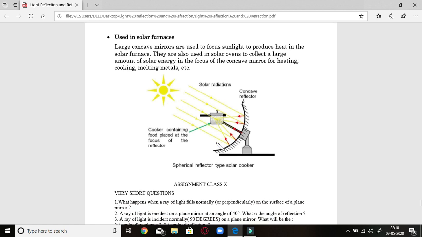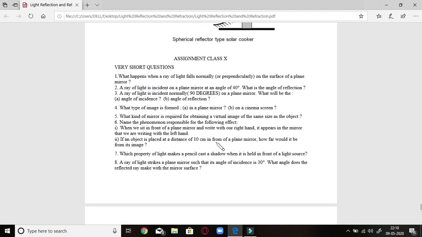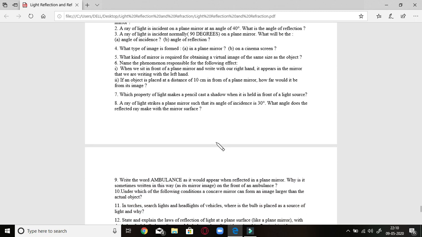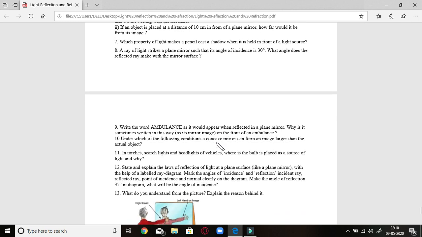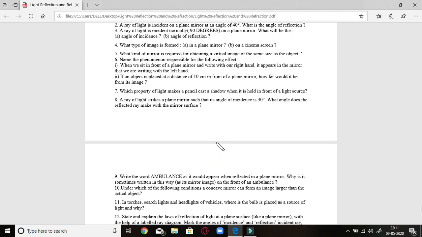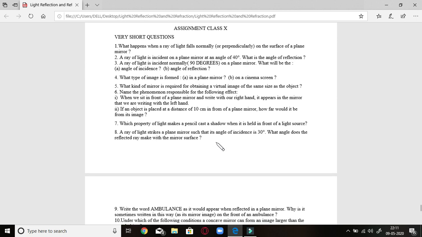Okay, now next I'm giving you an assignment on this one with short answer type questions. Various questions are given here, students, approximately 13 questions, so that you can assess yourself on what knowledge you have gained from it. So try to do it yourself.